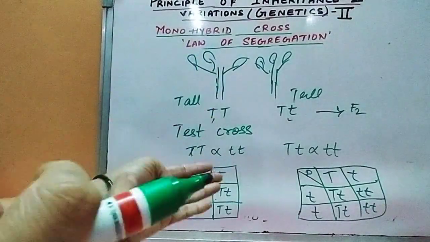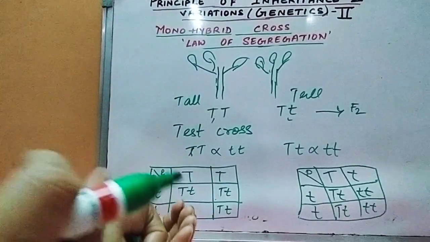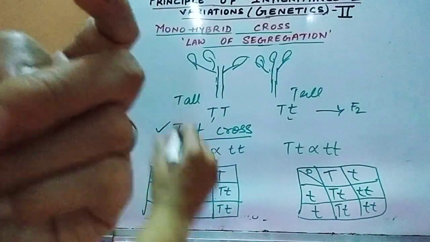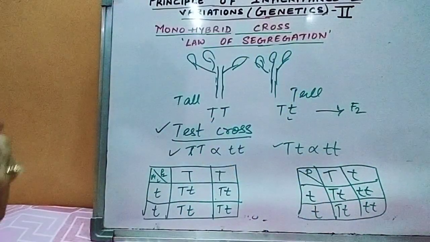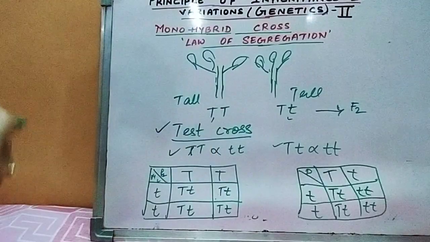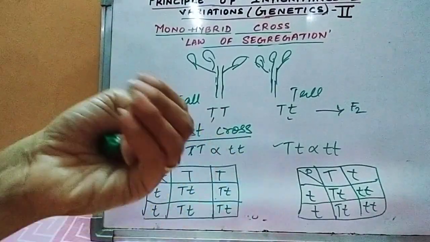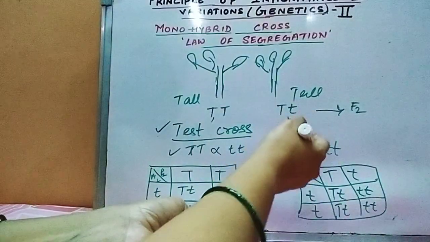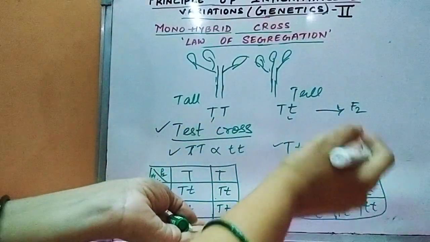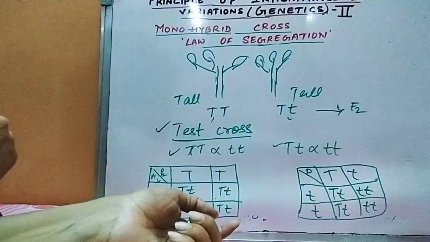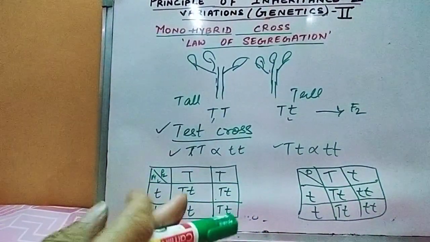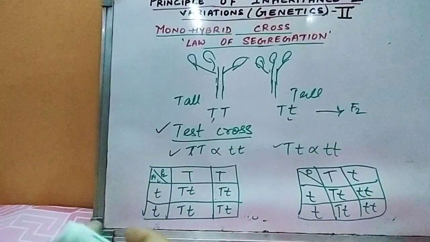So in this way, to understand the genotype of the parental plant, test cross was done whether the tall plant was homozygous tall or heterozygous tall. So if homozygous tall plant crossed with the recessive dwarf, all the offspring produced will come as tall. Whereas if heterozygous tall crossed with the dwarf, the resulting would be 50-50%, that is 50% tall and 50% dwarf. In this way, test cross defined the nature of the genotype of the parent. So this was Mendel's monohybrid cross and also test cross.